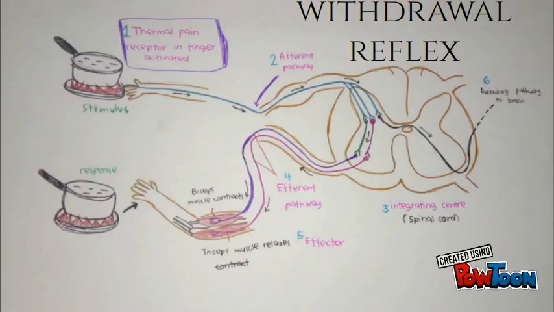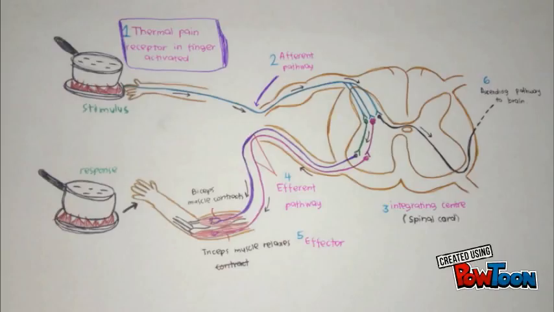Inhibitory neuron will actually send a signal to our tricep muscle in the back of our arms and ensure that it does not contract, which normally causes the extension in our arm. So, basically it is a backup plan to make sure we withdraw our hand quickly. Lastly, interneurons synapse on neurons traveling to our brain.